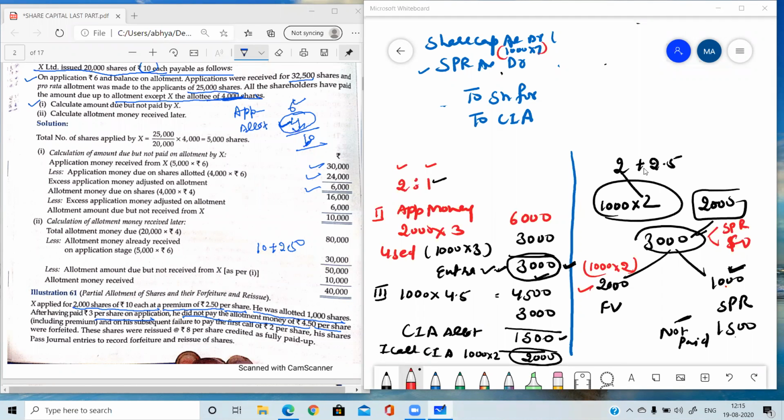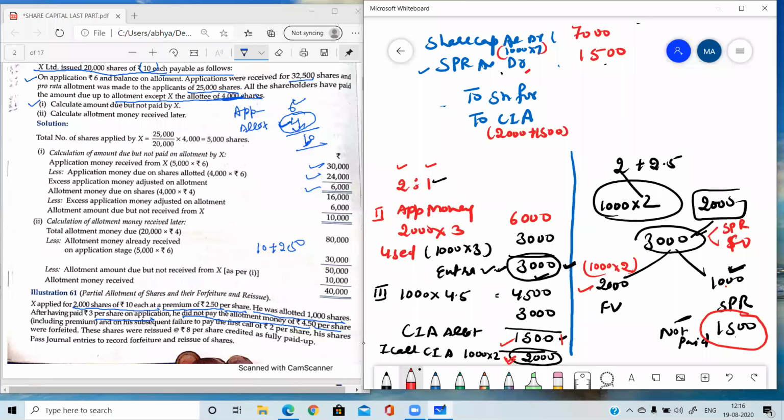Yes, share capital, very good. Share capital 1000 into 7, which is 7000. And on premium, you have to debit only the part which you have not received. So that is the 1500. And in call in arrear, what will be the amount? Yes, 2000 and 1500. This 2000 is for the first call, and 1500 is for share allotment.